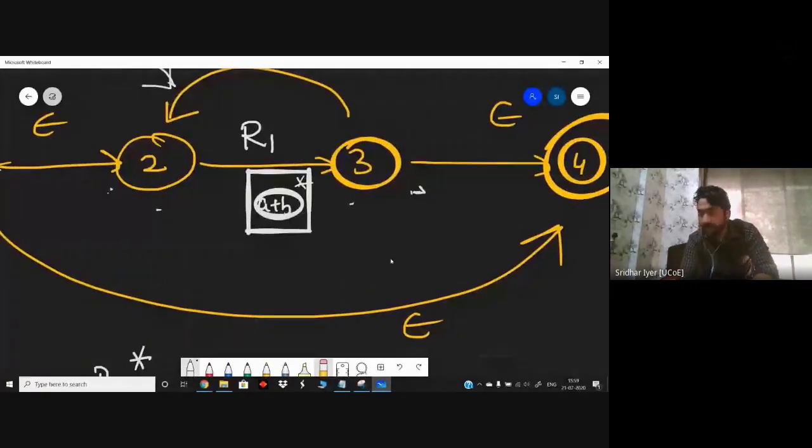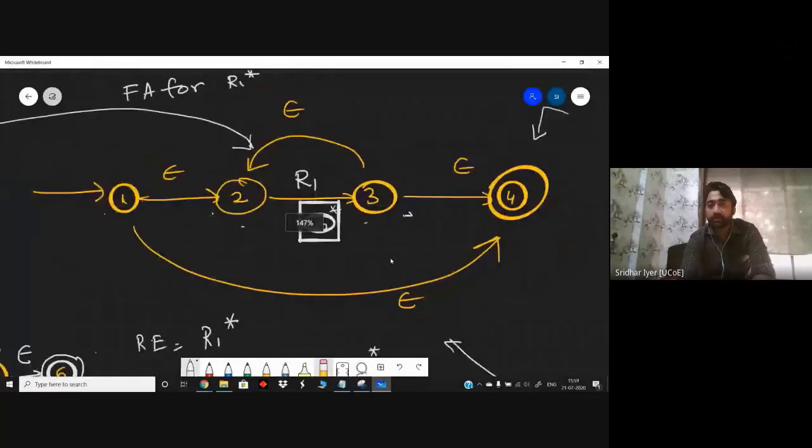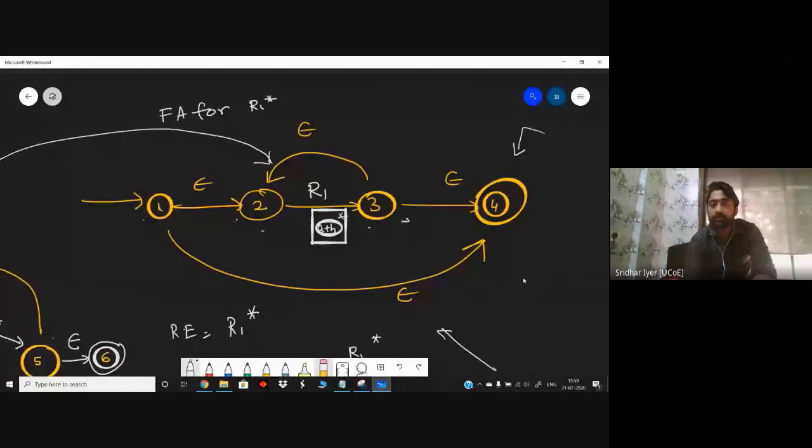Clear? So you can take this as your reference. That is why I have not shown it as A star. I have shown it as R1 star. R1 is nothing but a regular expression. Any regular expression you can put inside this R1 and you will get the answer for this. So basically this is a template.